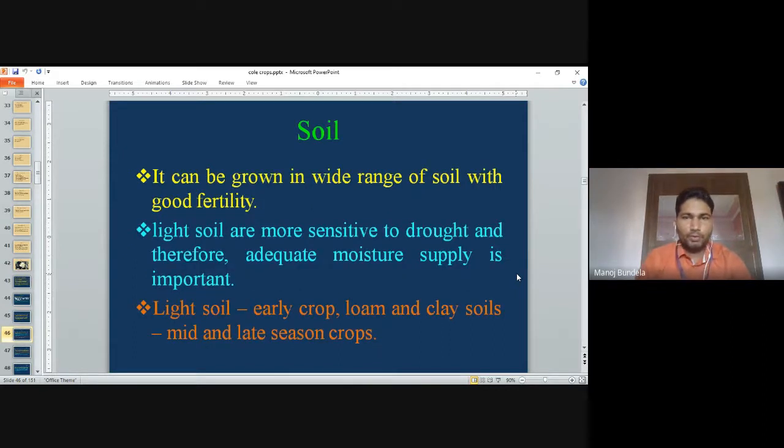Soil. It can be grown in a wide range of soils with good fertility. Light soils are very sensitive to drought, and therefore an adequate moisture supply is important. The light soils give the early crop, while loamy and clay loamy soils give a mid to late season crop.